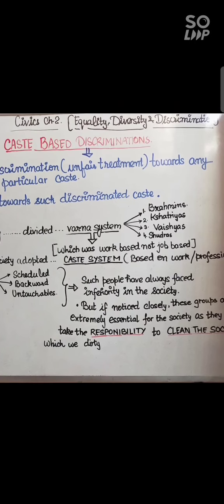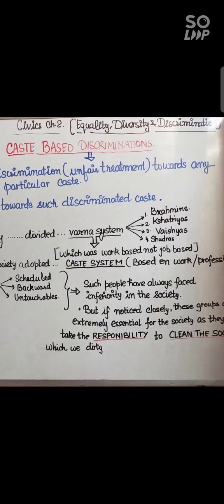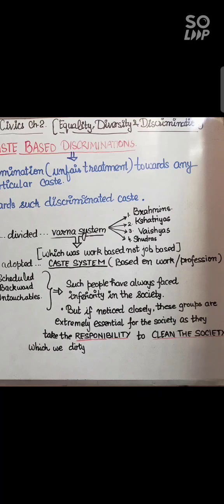We have adopted this ritual of dividing the society according to a person's caste. Now this has given birth to new terms, which are considered as scheduled, backward or untouchables. Well, who are scheduled, backward or untouchables? Such people have always faced inferiority in the society.